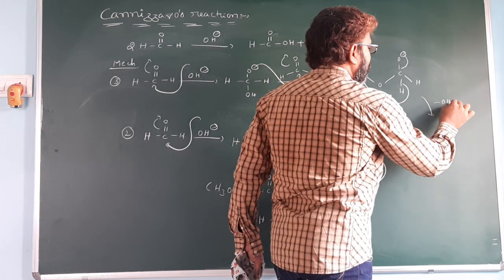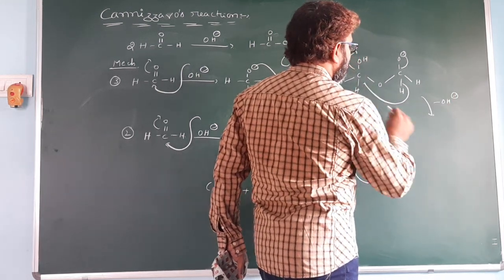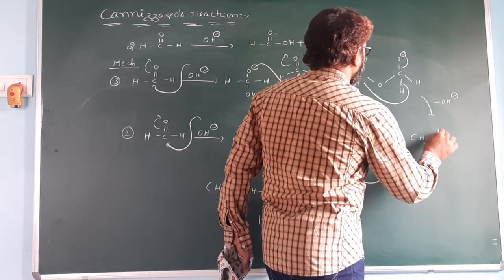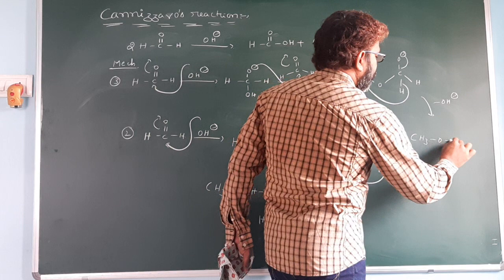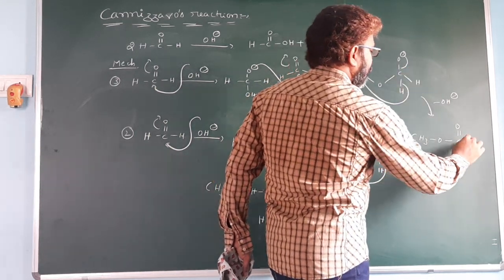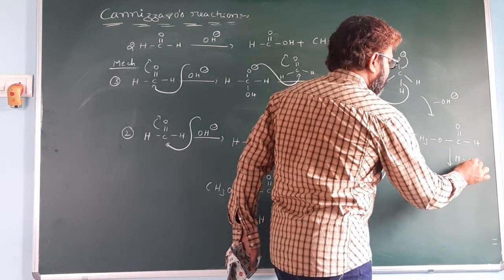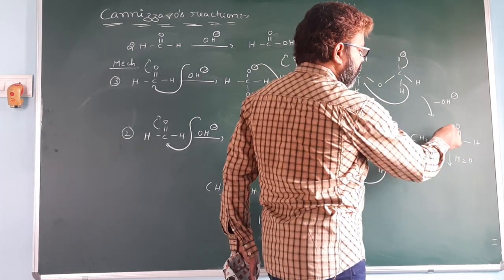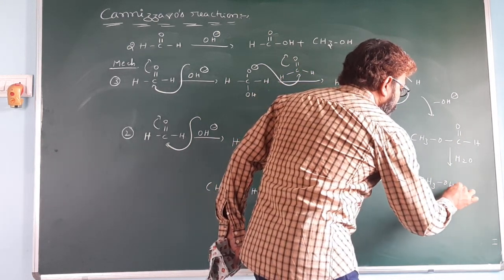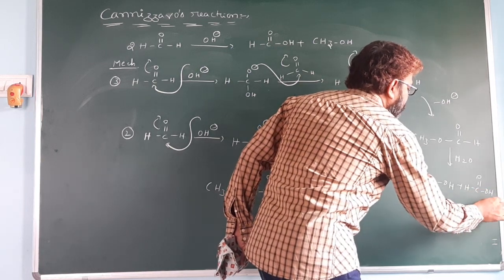So with loss of OH minus ion, you get CH3O, C double bond O, H. This compound, an ester, undergoes hydrolysis to give CH3OH plus HC double bond OH.